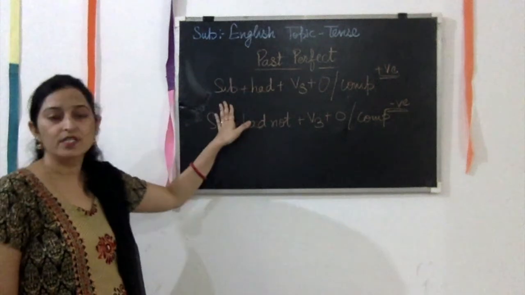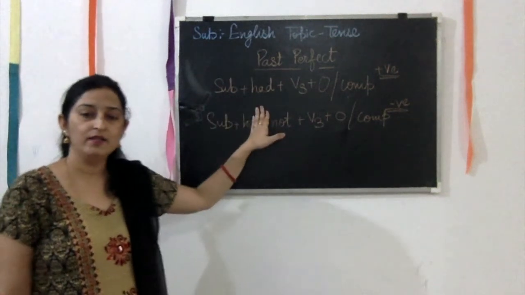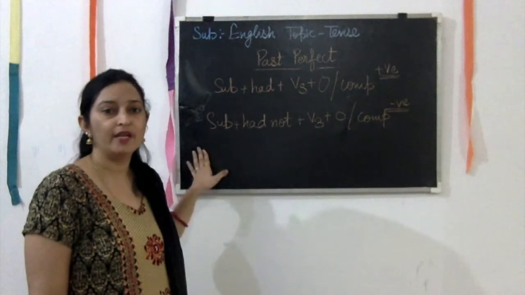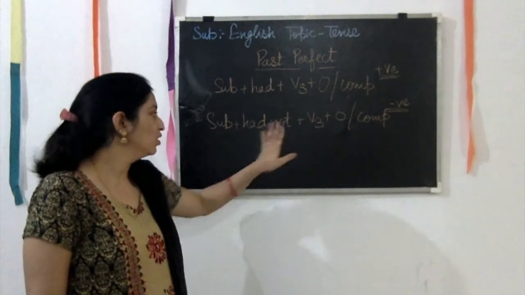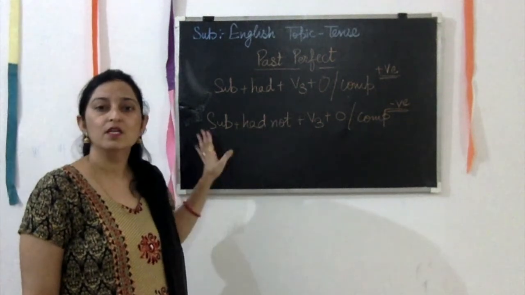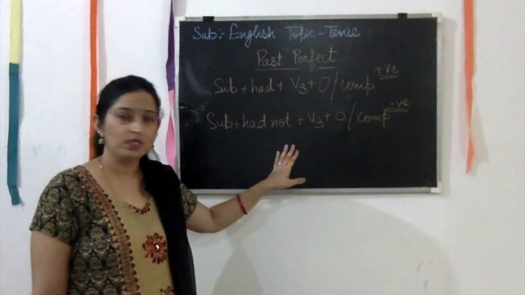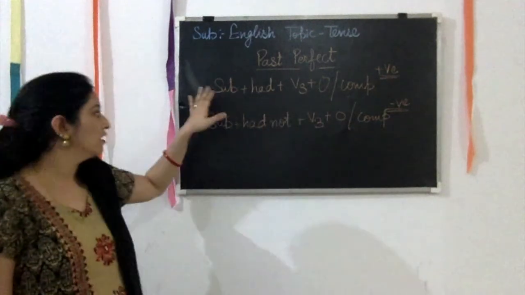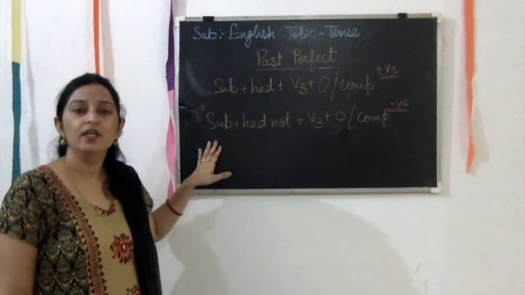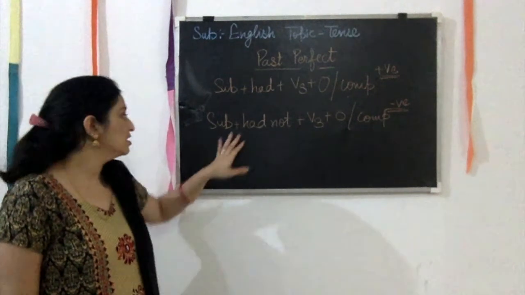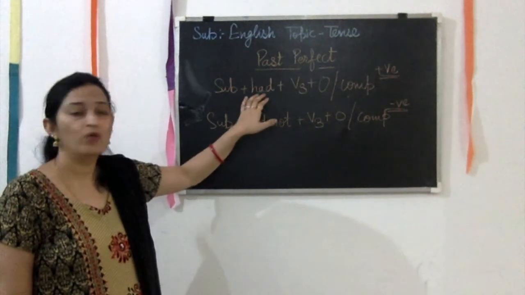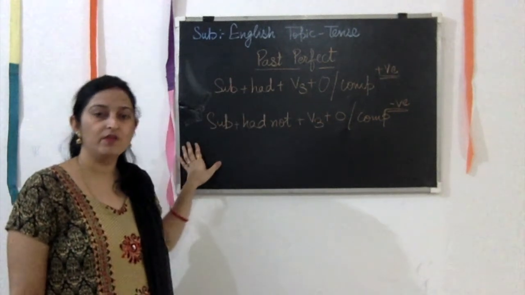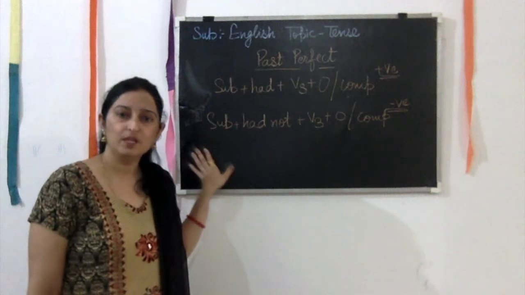Let's revise it one last time. Past perfect, what is it? Subject plus had plus third form of the verb, object or complement, and to make it negative, we just add not before the helping verb: subject plus had not, and then verb third form, object or complement. And as we have already revised, with the subject there are no options, only had is used with all kinds of subject, with first person, second person or third person.